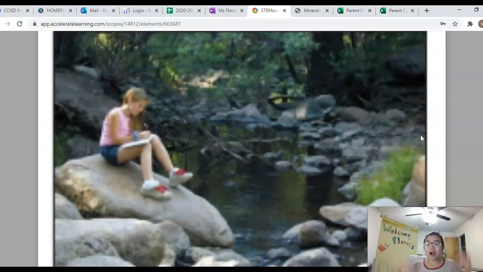That's a big rock. How do I know? I know it's a big rock because the girl is sitting on the rock and the rock is bigger than the girl. So I know it's not a little rock because she would not be able to sit on it if it was a little rock. It has to be a big old rock.